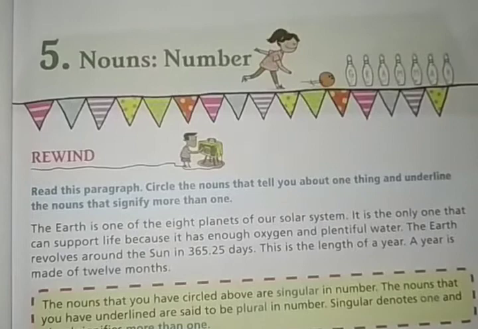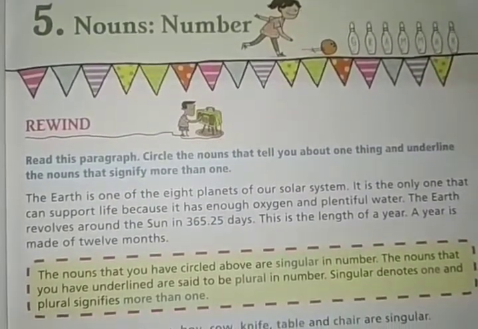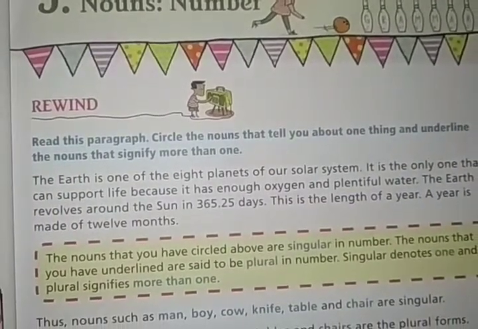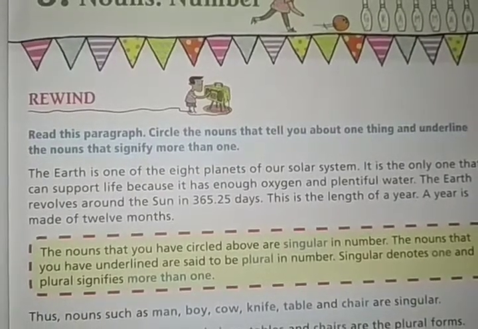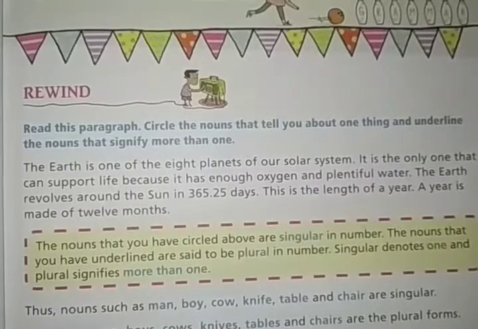At the very beginning we have a task: read this paragraph, circle the nouns that tell you about one thing, and underline the nouns that signify more than one. That means you'll have to identify the nouns first.